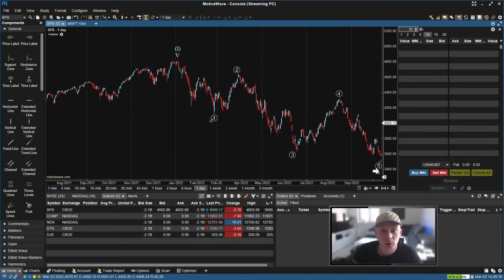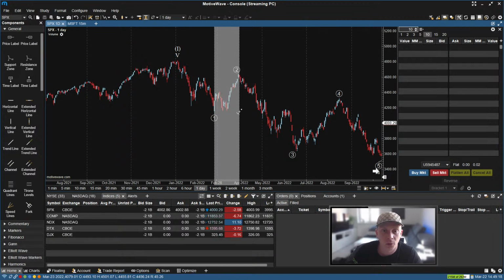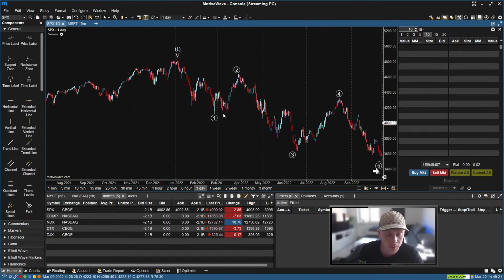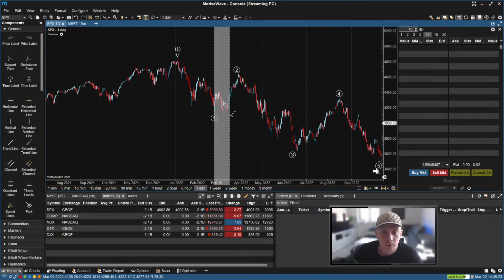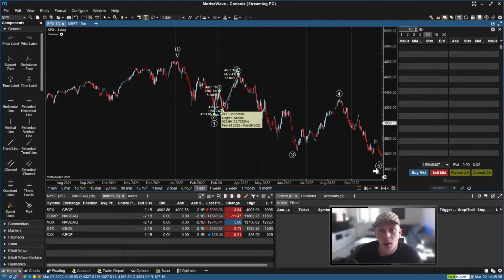And for that, we can just use the auto labeling for corrective patterns, and it will throw ABC in there, or it will not. Yep, it will. So it labels this as ABC. Now I'm going to take this as okay.